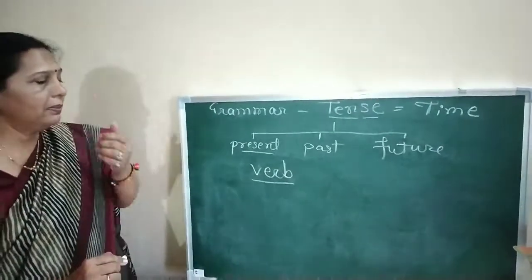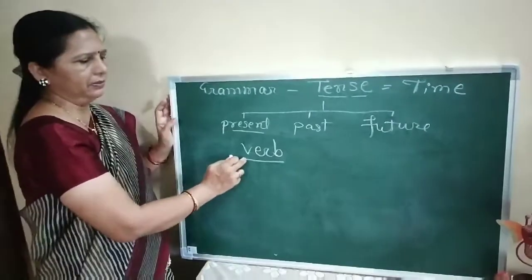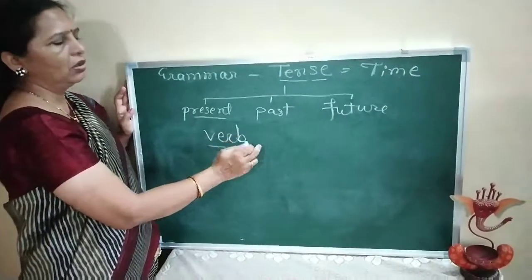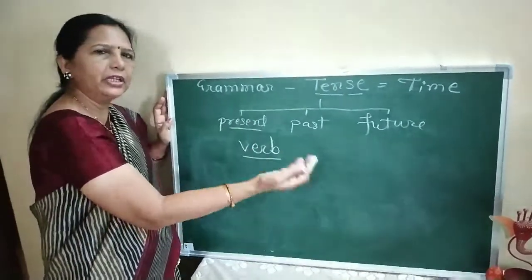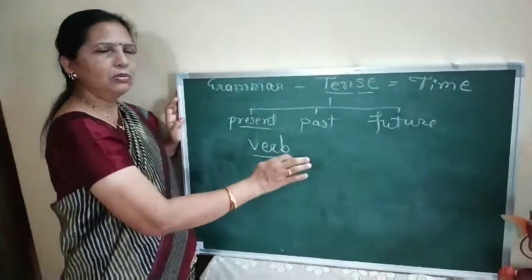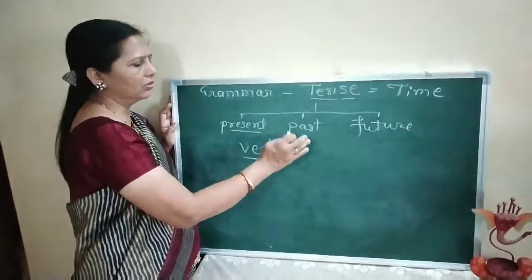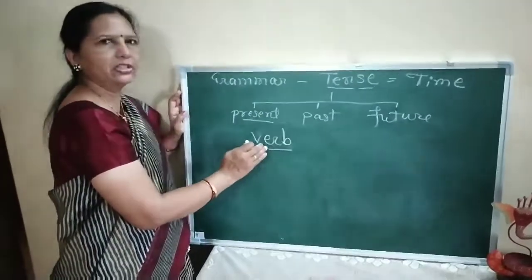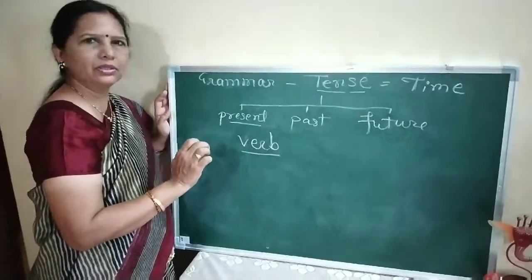Now what is a verb? A verb completes or gives complete meaning to a sentence. Almost every sentence will be incomplete without the proper use of a verb.